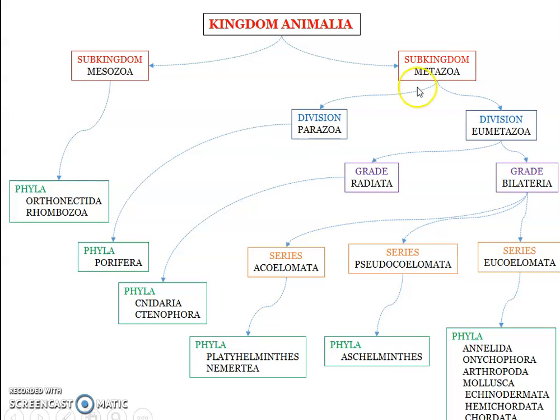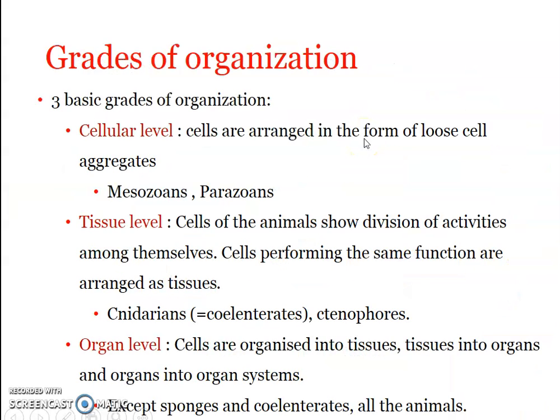Okay, then the Eumetazoa. They include the complex metazoans, and they are considered to be the true animals. Eu refers to true, isn't it? They are considered to be true animals, and they have a high degree of structural differentiation and functional specialization, a more advanced group of metazoans. Okay, so I hope you remember this particular classification. Fine. So we will pass on to the different criteria upon which the classification is made.